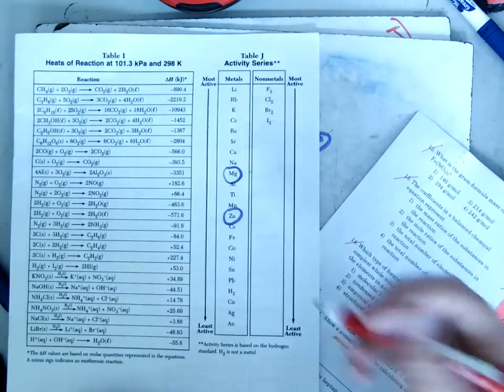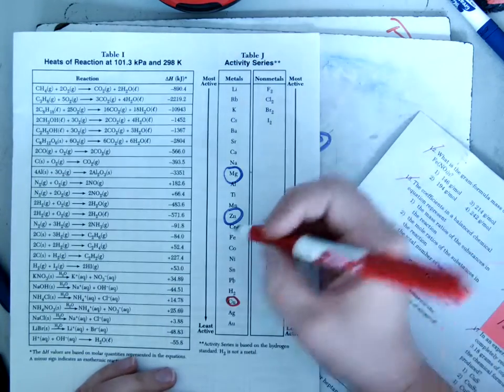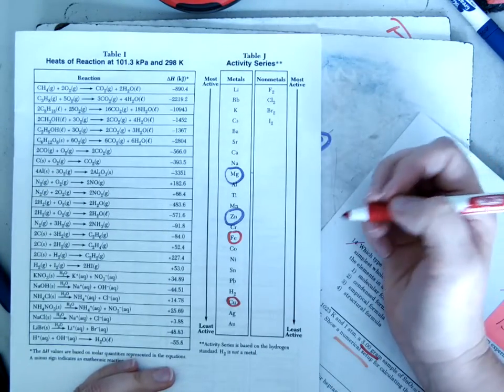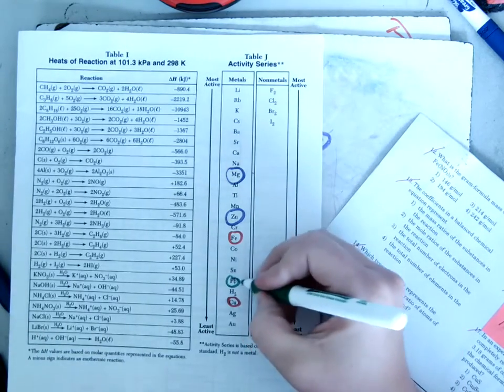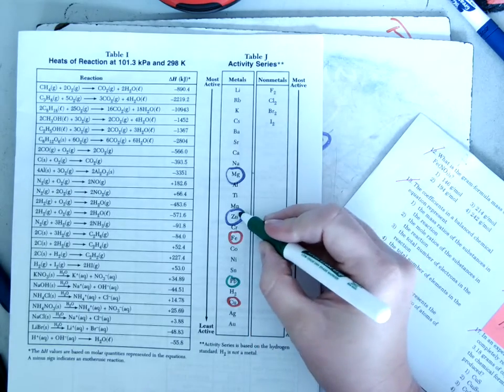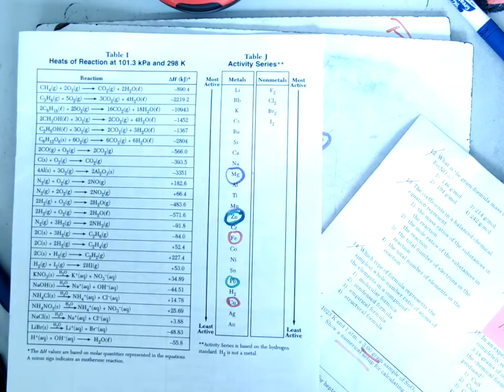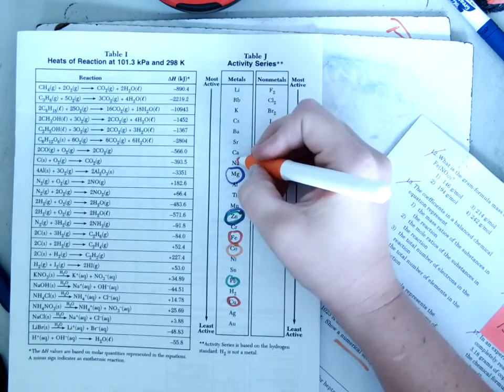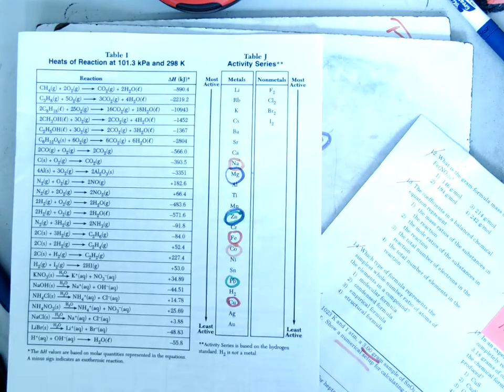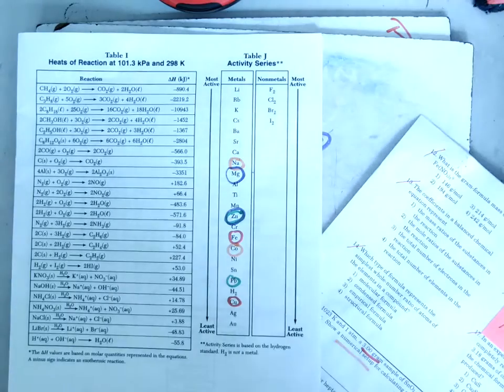Choice 2 has copper trying to kick iron out of the compound. I bet we can see why that doesn't happen. Choice 3 has lead trying to kick zinc out of a compound. And choice 4 has cobalt trying to kick sodium, way up here, out of a compound. So none of those will work, so they would be non-spontaneous. Now we only have to check this for single replacement reactions. Okay, try this problem on your own.